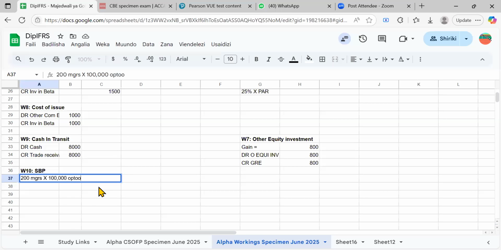It means share options, 100,000 options per manager. So if we multiply this, we'll get the total options, in case all 200 managers exercise. Because manager here and manager here will cancel out, so we'll have a total number of options.